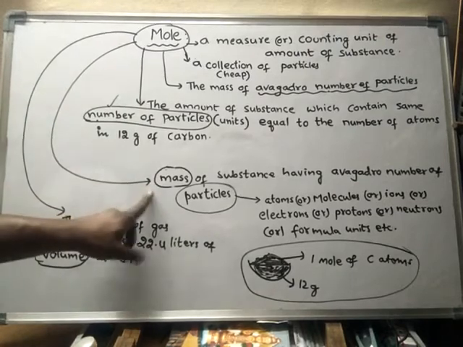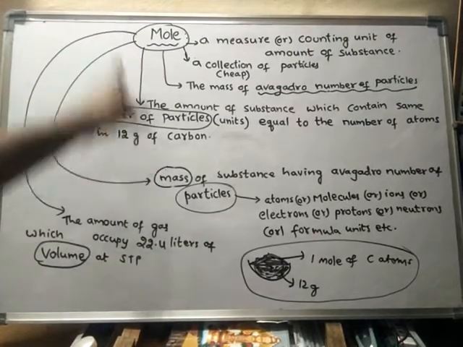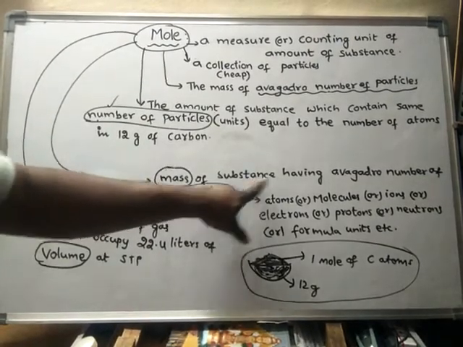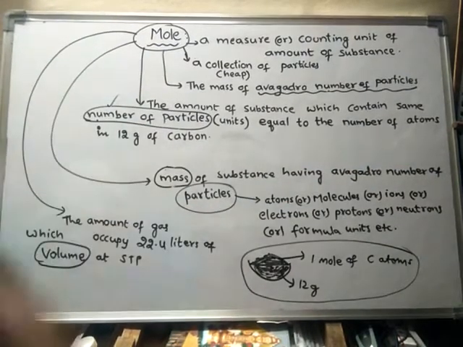See, look here, this is another definition of mole. In terms of mass also we can define mole. The mass of substance having Avogadro number of particles is said to be 1 mole.